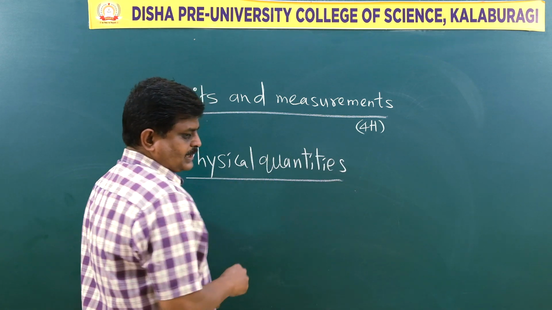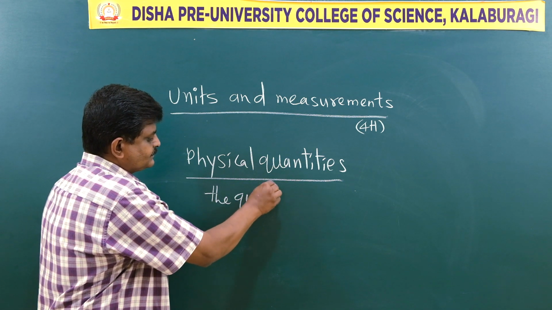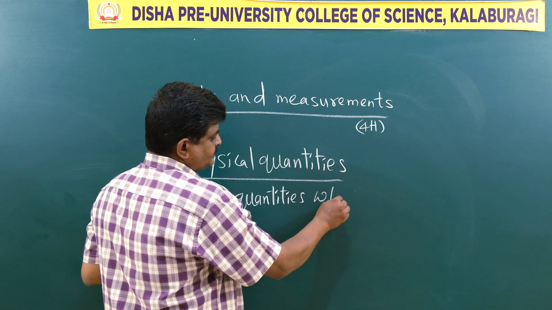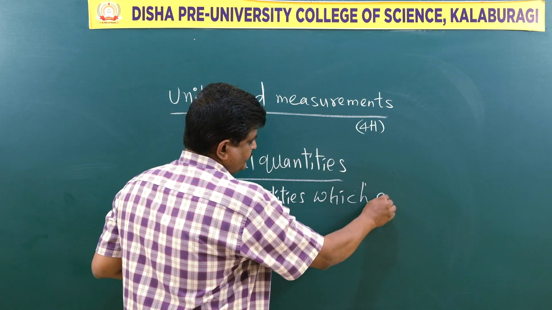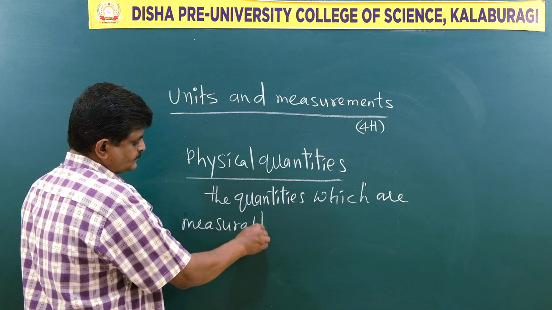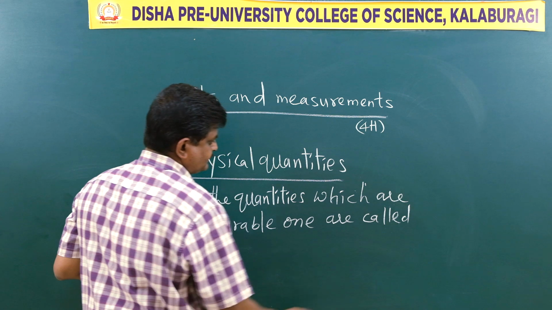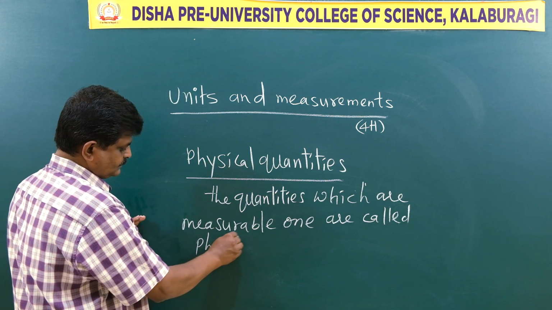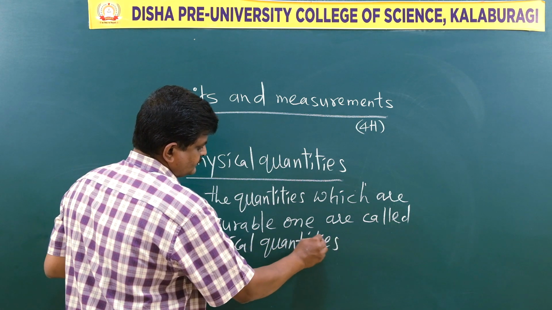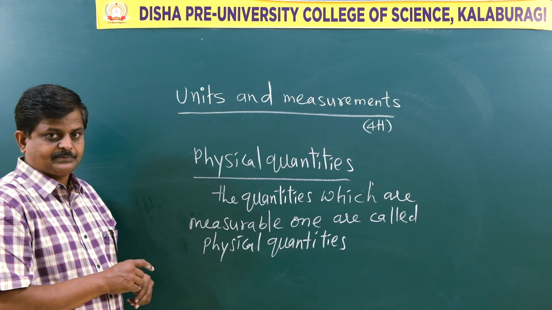What are the physical quantities? The quantities which are measurable are called physical quantities. See, the quantities which are measurable are called physical quantities.